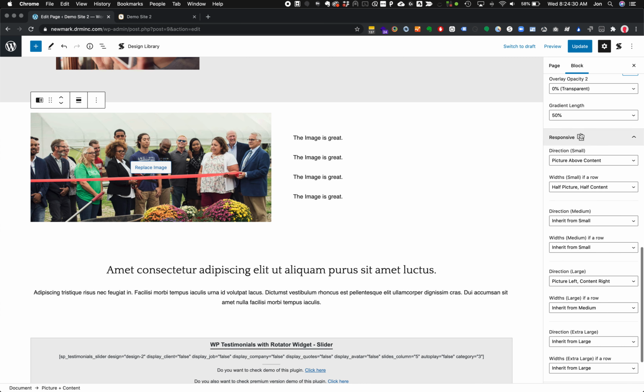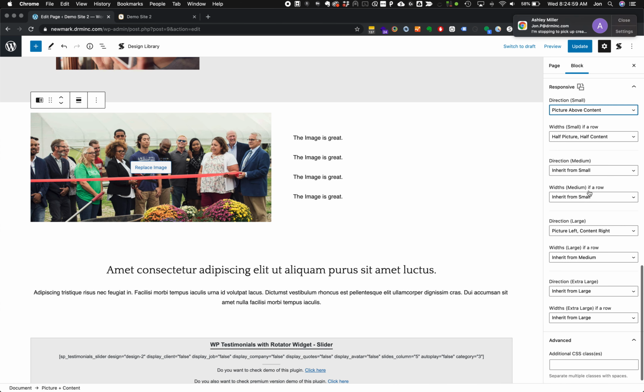When things go responsive, what that means is that certain screen sizes will rearrange the content differently. So maybe on a phone, there isn't enough room for this to show side by side. So it will stack it. So you can override, do you want the picture to be above the text or the picture to be below the text? Or do you want to force it to fit side by side? And you can make some of those changes if you want for each screen size type.